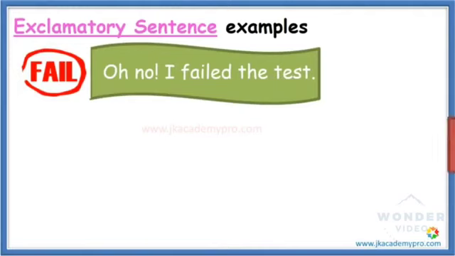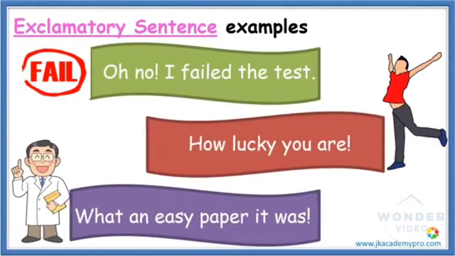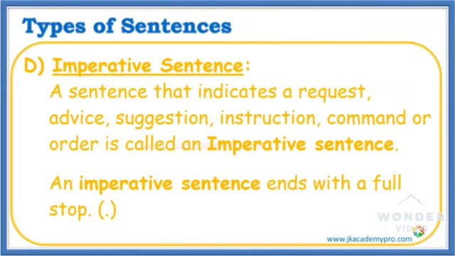Oh no, I failed the test. How lucky you are. What an easy paper it was. All these sentences are expressing the feeling of the speaker. They all have exclamation marks, so they are exclamatory sentences. The fourth type of sentence is the imperative sentence.